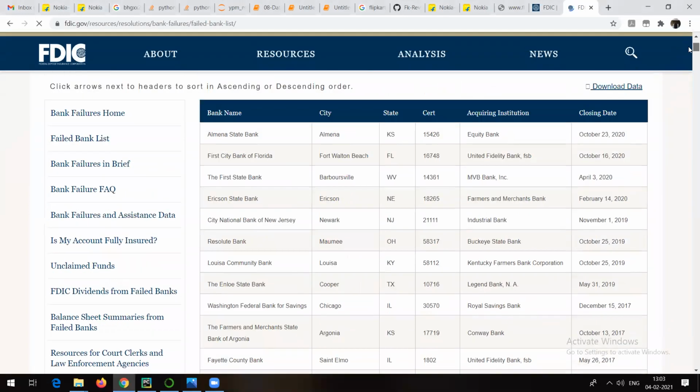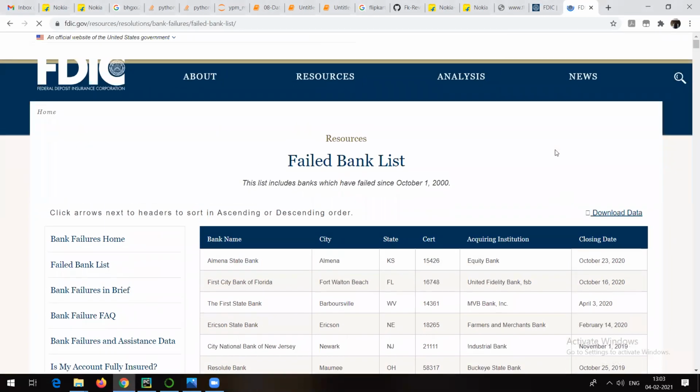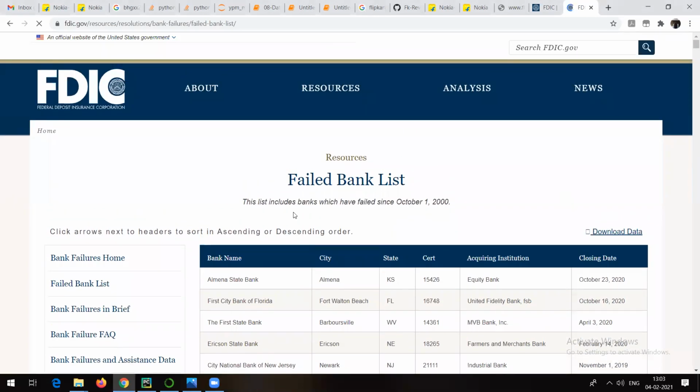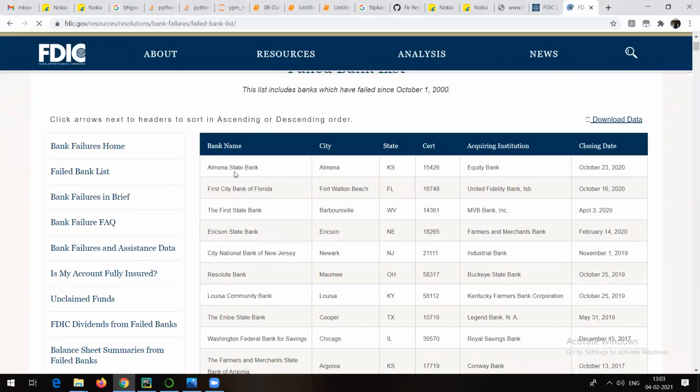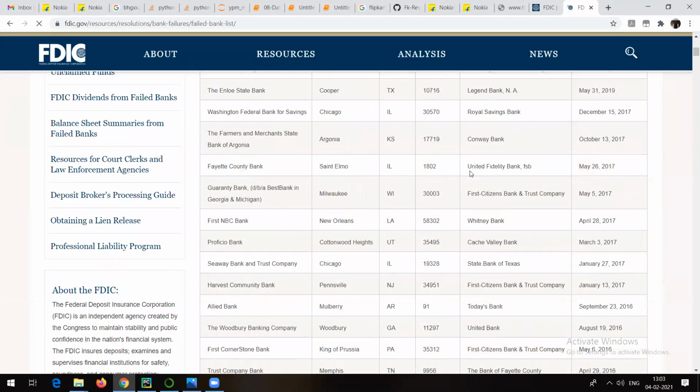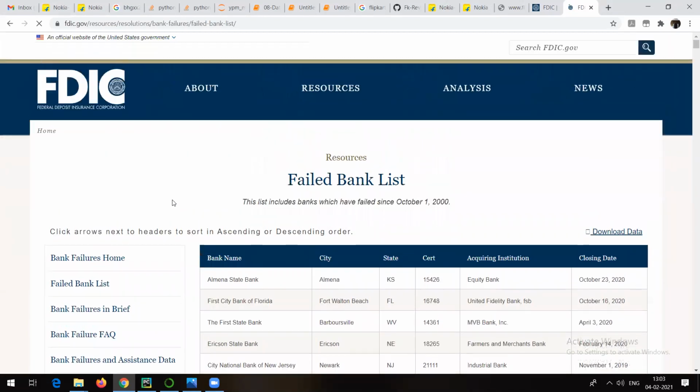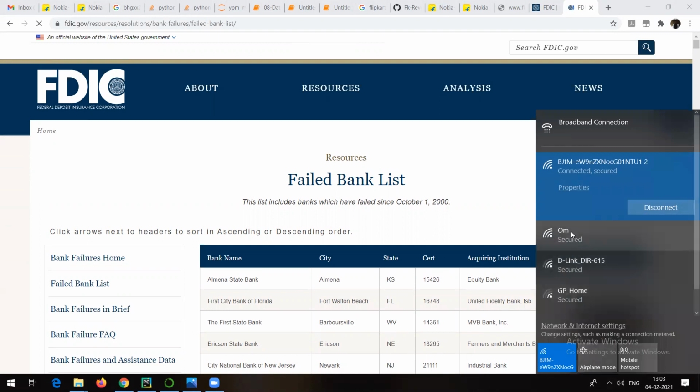Later on, I'll be talking about some basic things about HTML code also, so how this page is actually designed. One thing I remember is that whatever I am trying to see on this particular page, this is a failed bank list. These are the names of the people who might have failed to pay the interest on the loan, something like that. We are able to read from this particular page with the help of the pandas package. So read_html is going to help us to do that. But as I told you, there is a limitation.